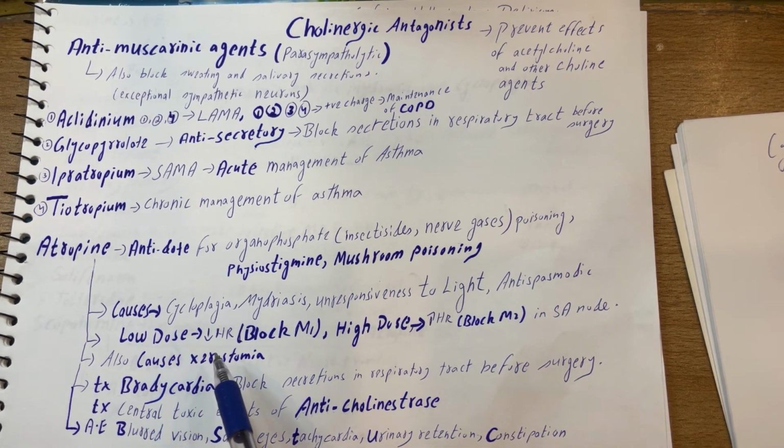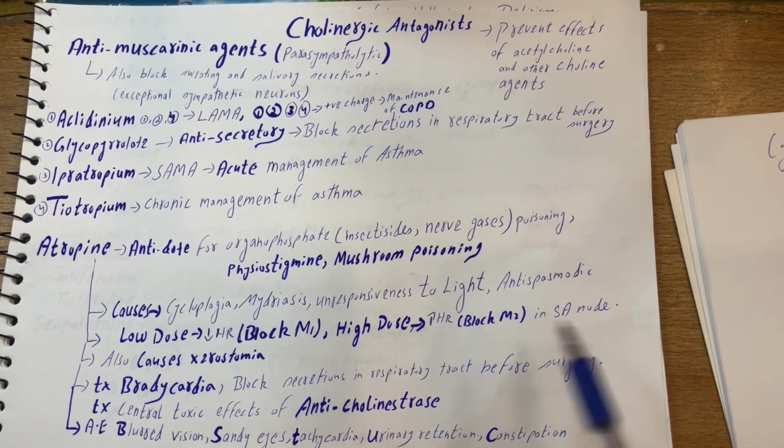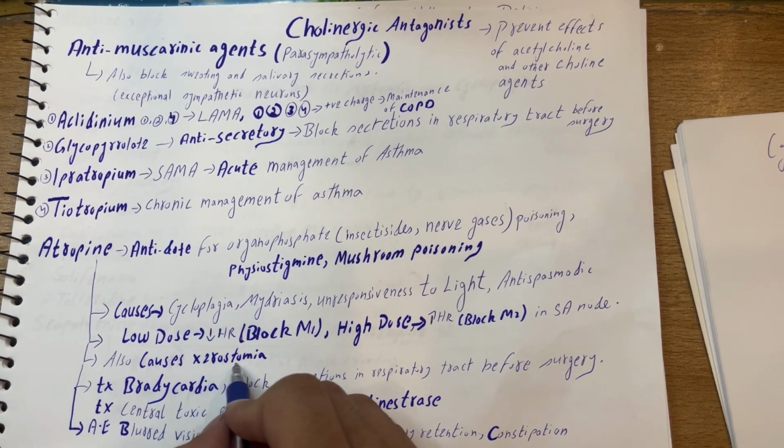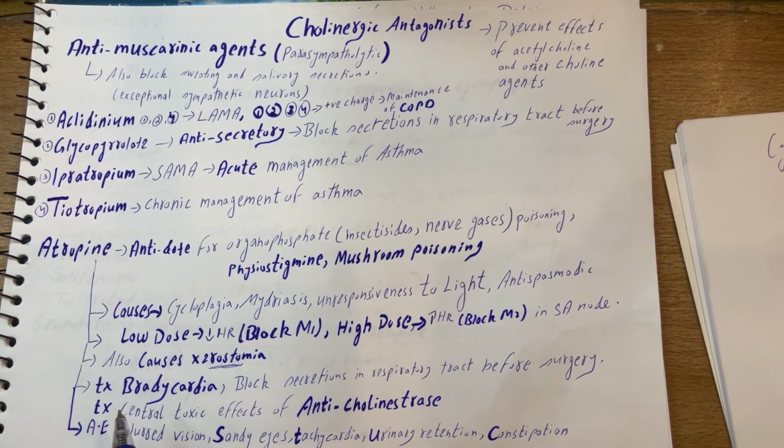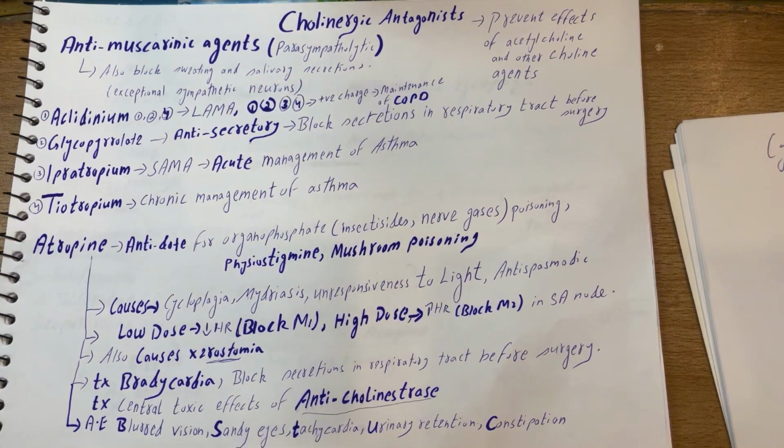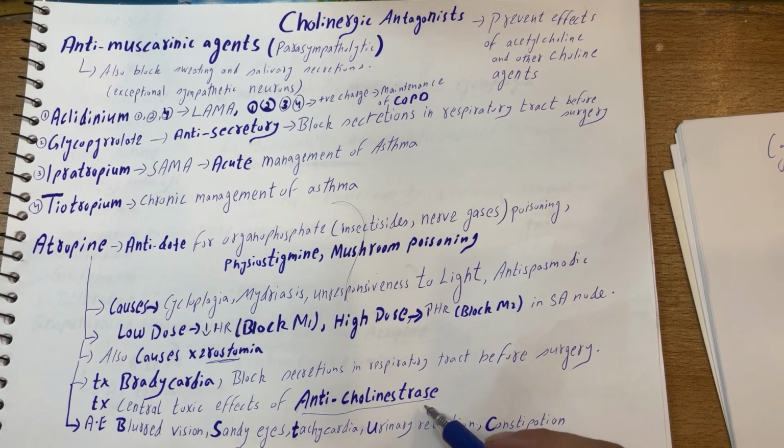At low doses, atropine basically decreases the heart rate. The mechanism is that it blocks M1, and at high doses it increases the heart rate, that is, it blocks M2 in the SA node. Atropine also causes xerostomia. That is very important from an exam point of view. Atropine also treats bradycardia. It blocks the secretions in the respiratory tract before surgery. Atropine also treats central toxic effects of anticholinesterase. We have discussed anticholinesterases in the previous chapter, like rivastigmine, pyridostigmine and physostigmine.